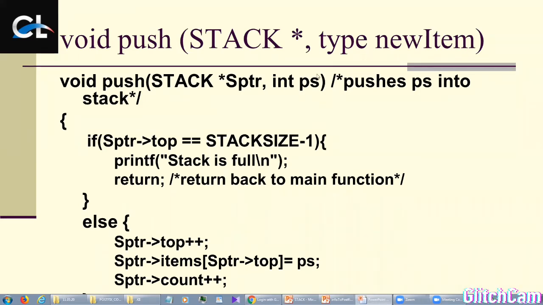Yes, Rupsa. Sir, what does the star refer to? Why do we write stack and then a star? Actually, this code is written in a general format, as I told earlier. But in Java we don't need this star, because in Java we can easily use the concept of reference variables.